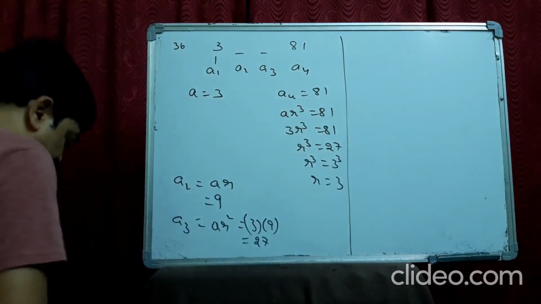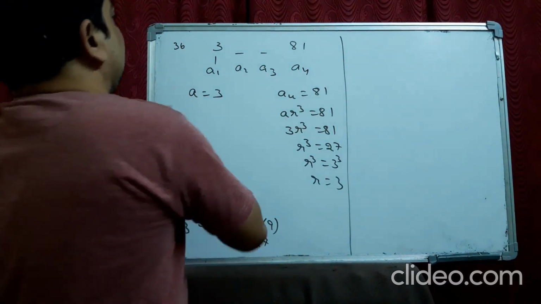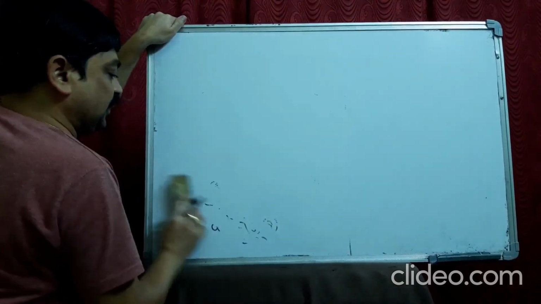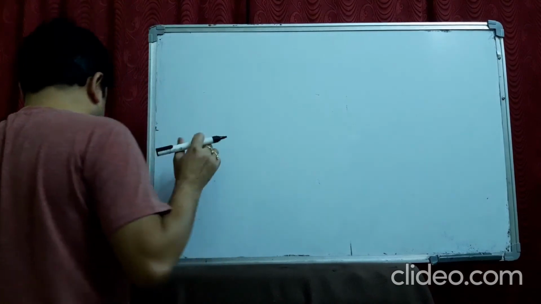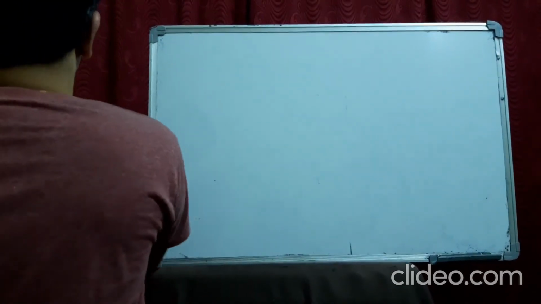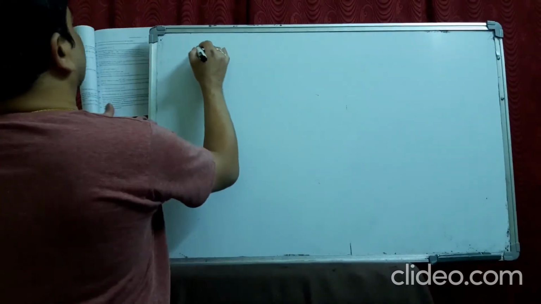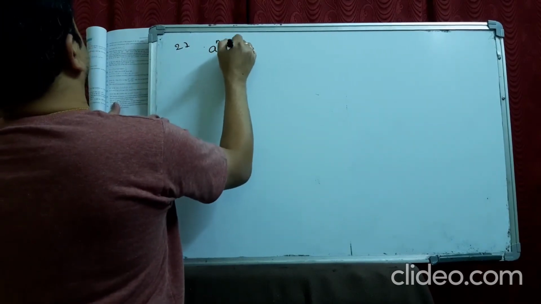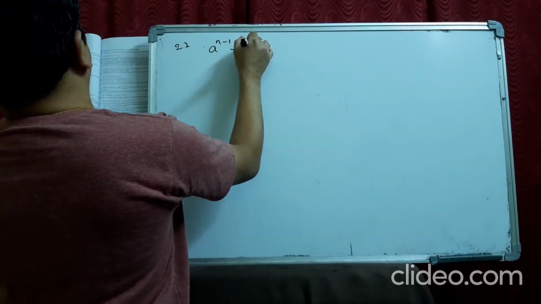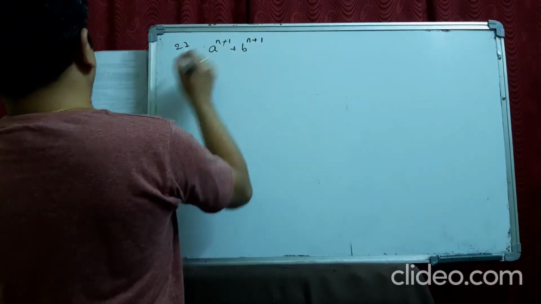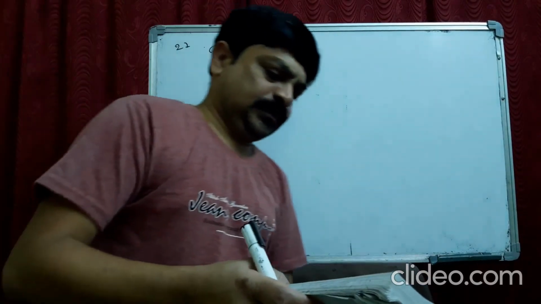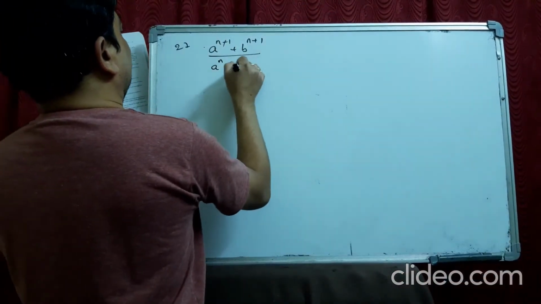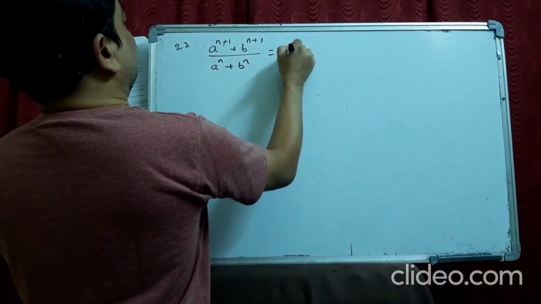Okay, this one is a little bigger. We do it now. For that 27th problem, you are told to find the value of n if (a power n plus 1 plus b power n plus 1) by (a power n plus b power n) is equal to GM of AB.